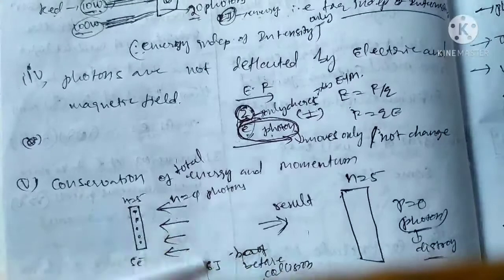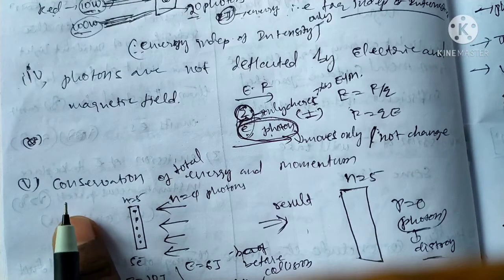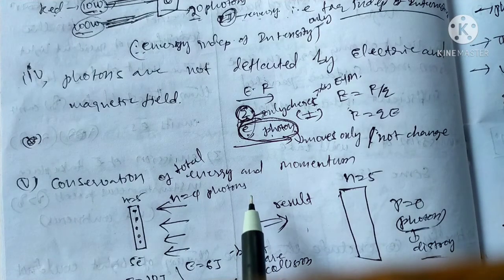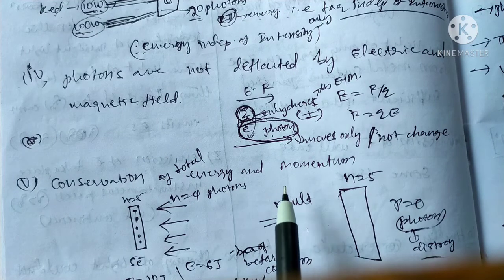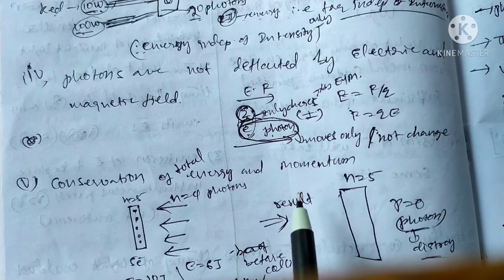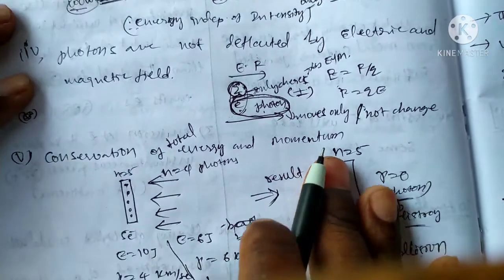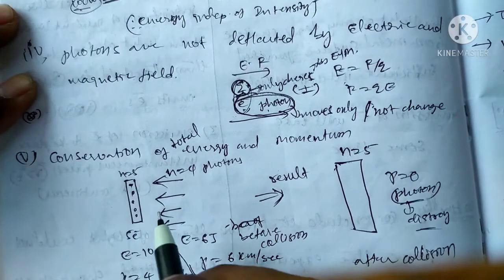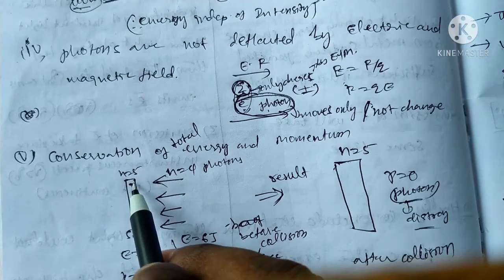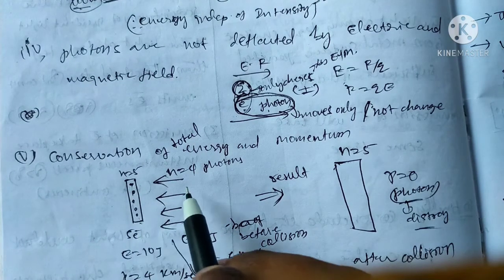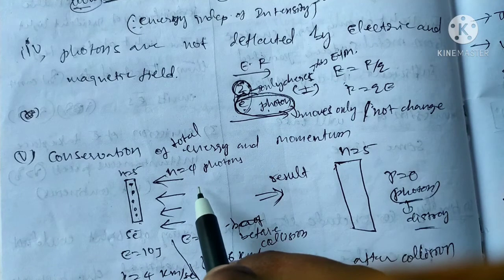Last one, the fifth one, is conservation of total energy. Total energy and total momentum is conserved. Conserved means initially input is equal to output. Suppose the number of electrons is 5. Initially the number of electrons in the material is 5. We can apply the number of photons.